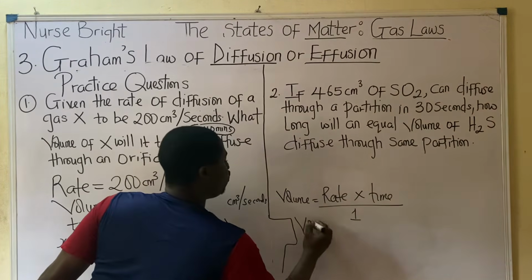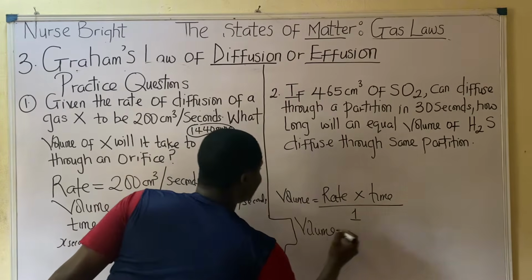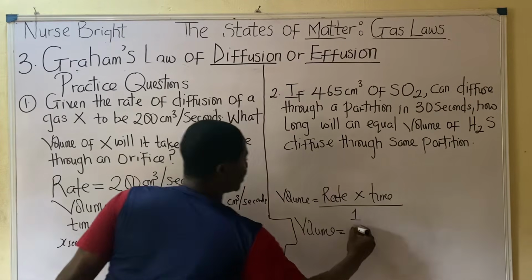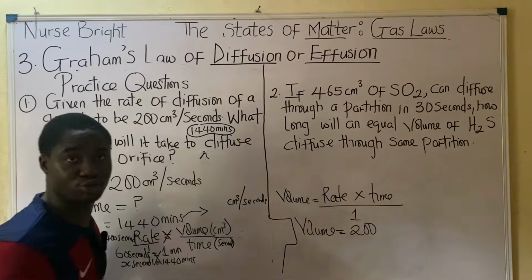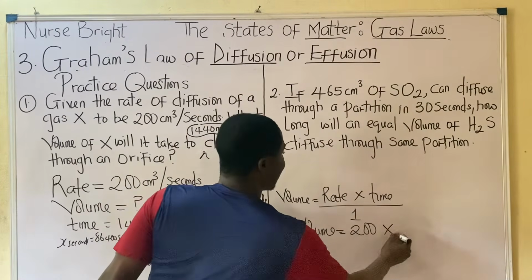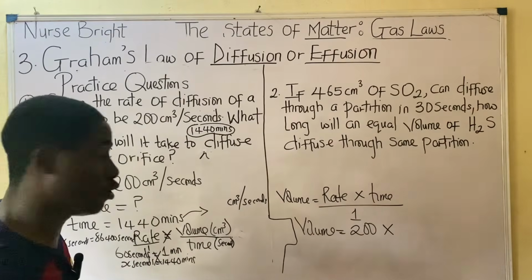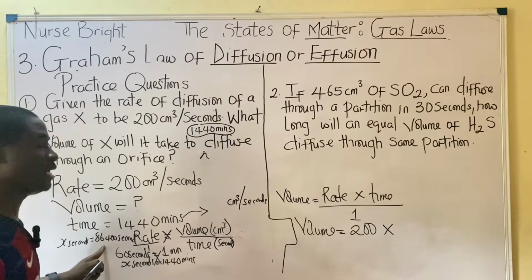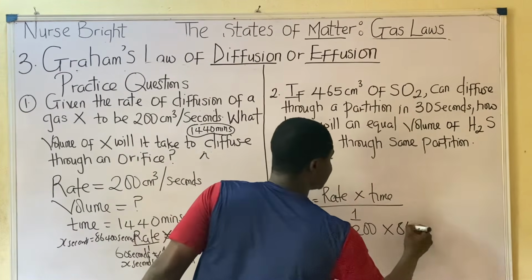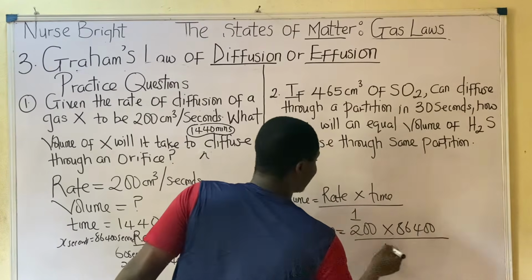So volume will be equal to rate times time divided by 1. What's the rate? According to the question, 200. Times time. What's the time? Now we've calculated. We are not using 1440, but rather we are using the 86,400. Hope you get it. Divided by 1.